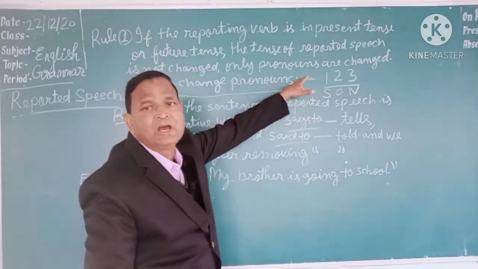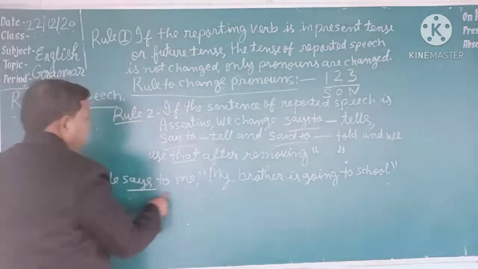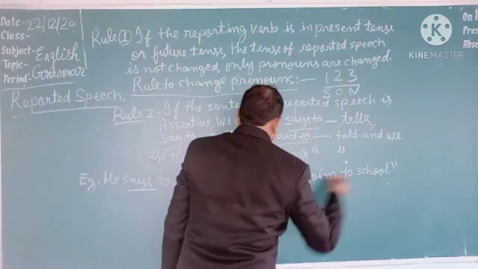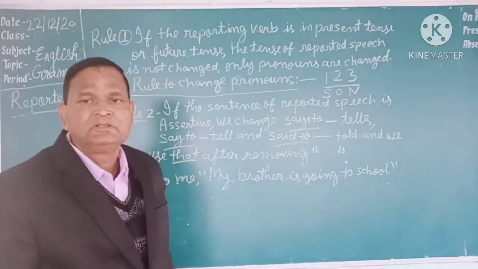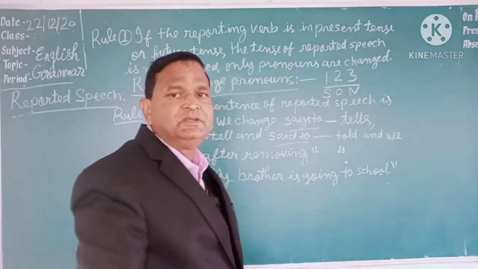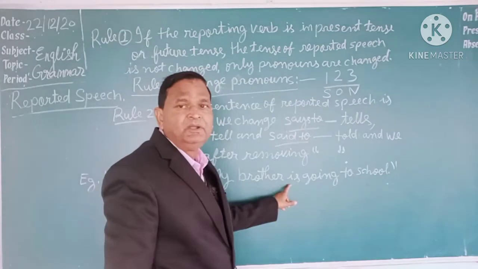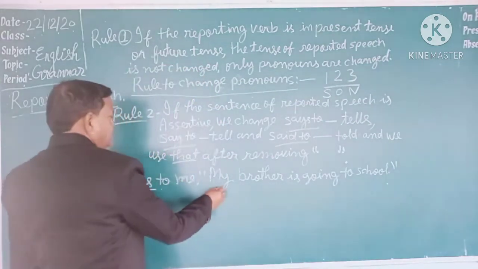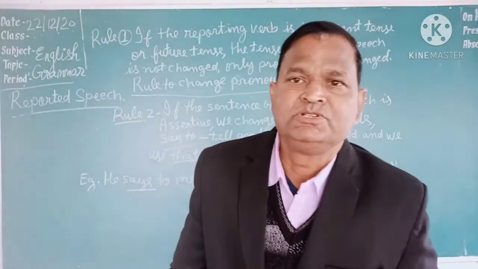Only pronouns are changed. For example, here you see, he says to me. This reporting verb is the present tense. Then the sentence of reported speech, my brother is going to school. This direct speech, the tense of this reported speech will not change, only pronoun will be changed. Let's see how the pronoun is there, my pronoun is there. But second thing, how you will change pronoun?